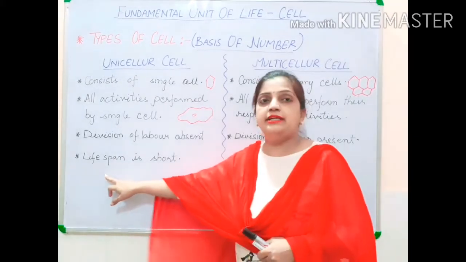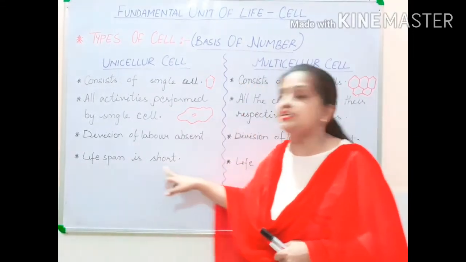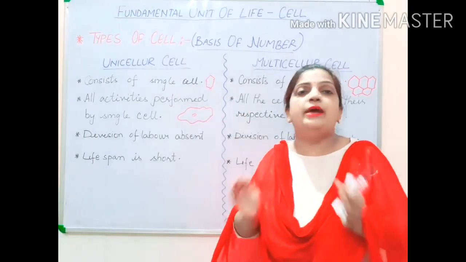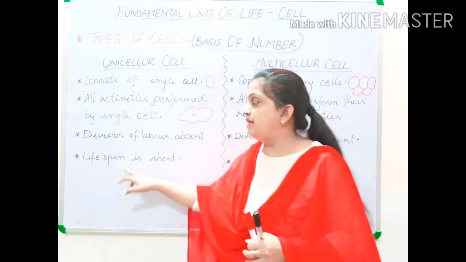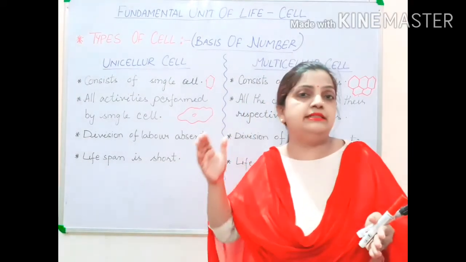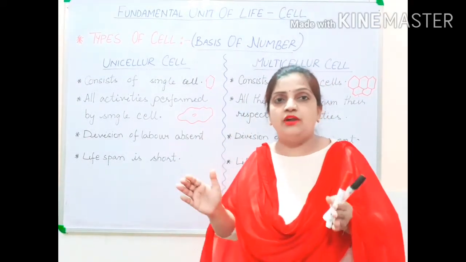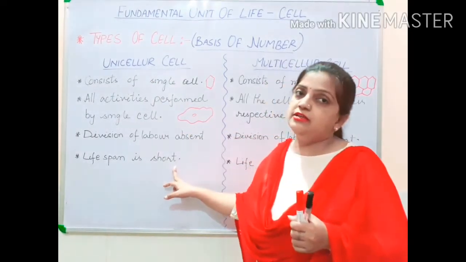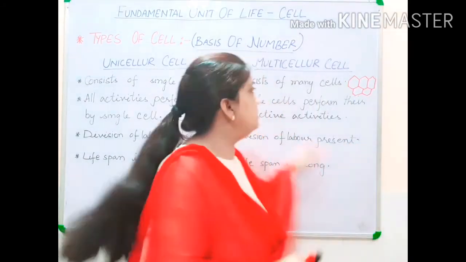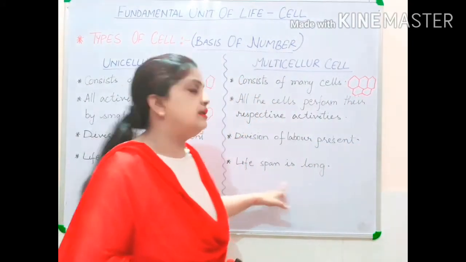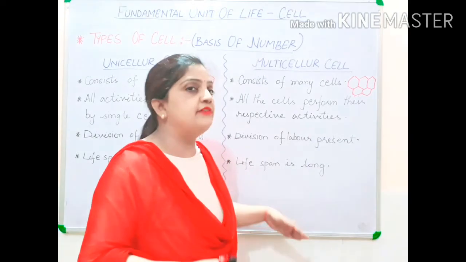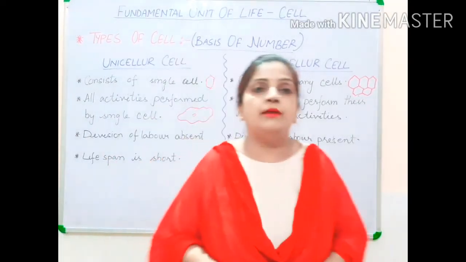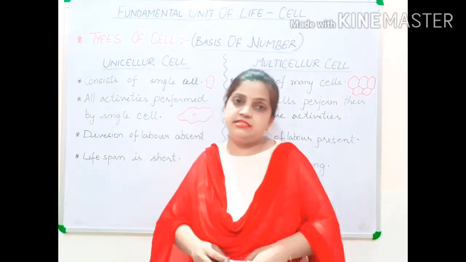Now the next point I will discuss is that lifespan is short. The unicellular cell has a very short life. Lifespan means the time period from birth till death. So in unicellular structures, the lifespan is very short, and in multicellular structures, the lifespan is long. They have a long life. So children, this was all about unicellular cells and multicellular cells.